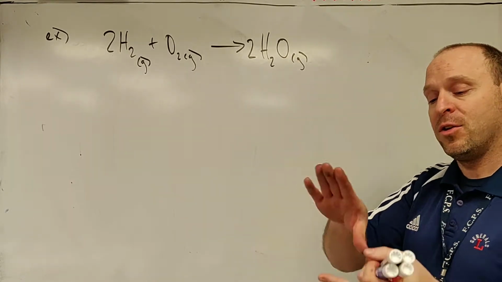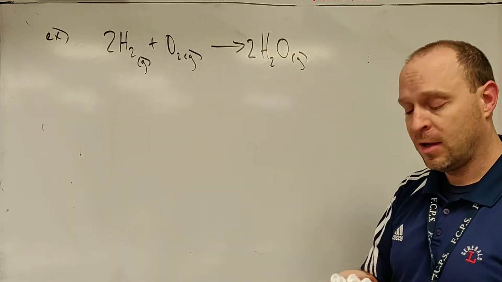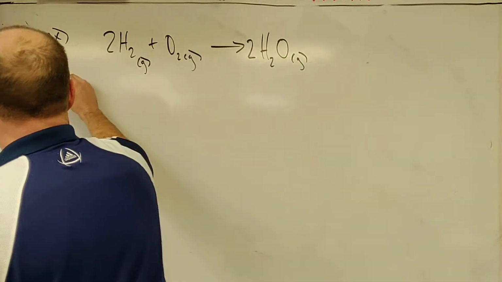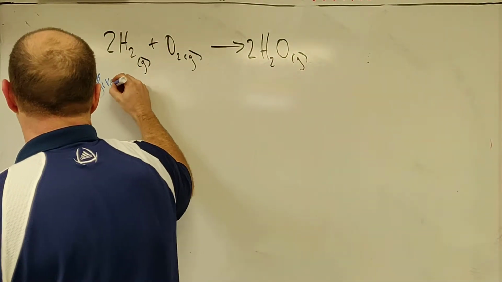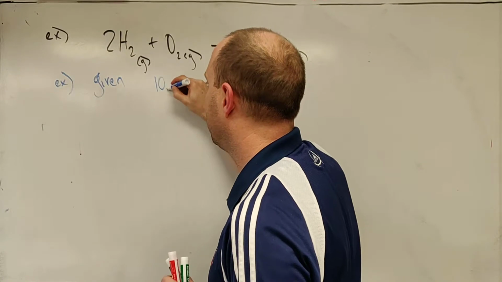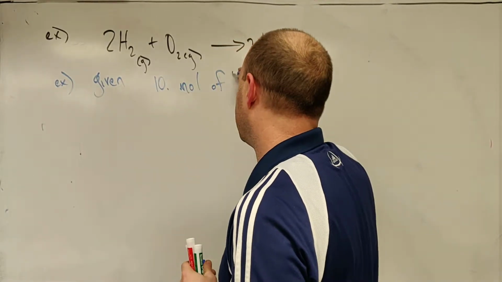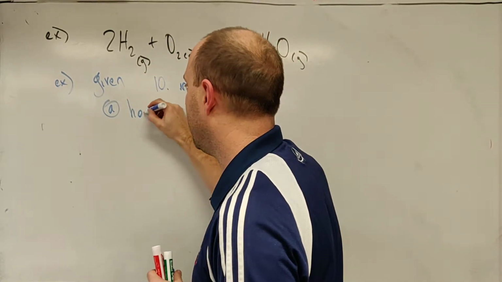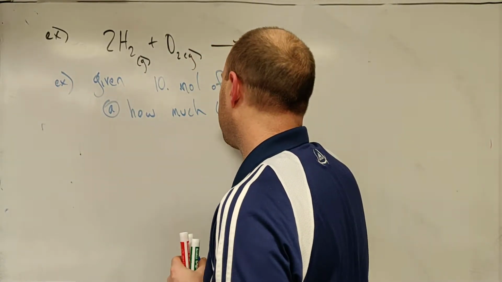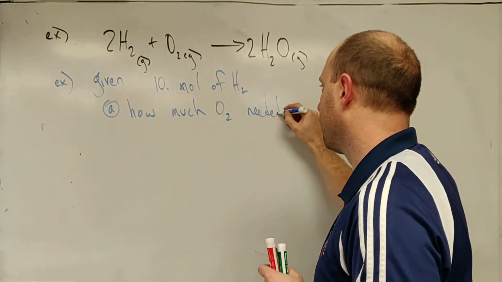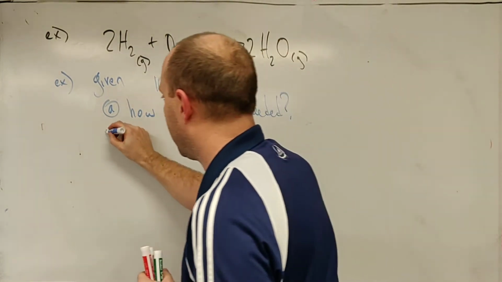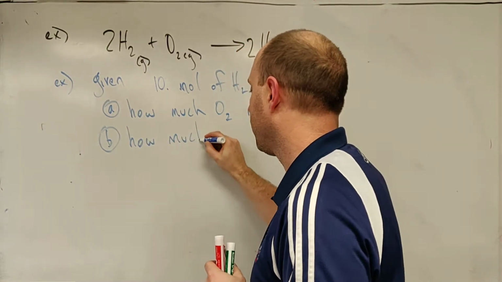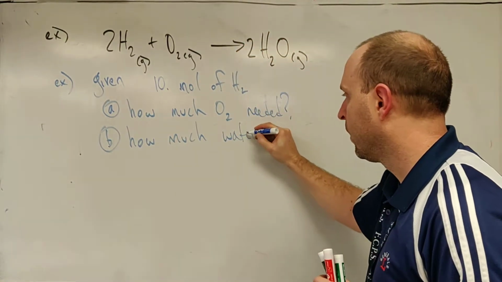Start with what's given, use the coefficients in the chemical equation as a ratio to get where we need to go. So in this case, let's just say, given 10 moles of hydrogen, we'll ask about our other reactant, how much oxygen is needed, all right, to completely react with that, and how much water can be produced.